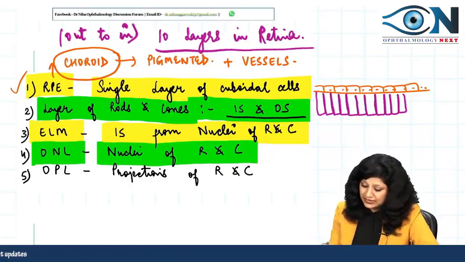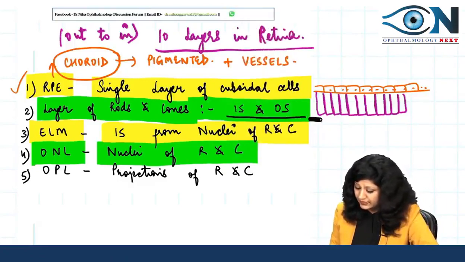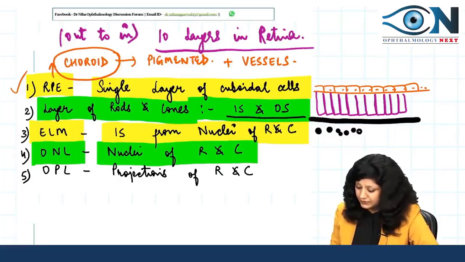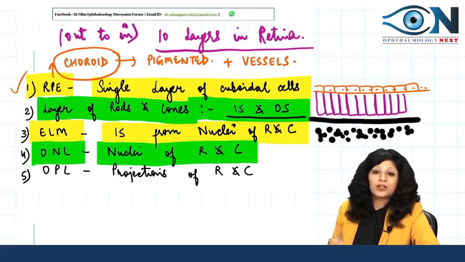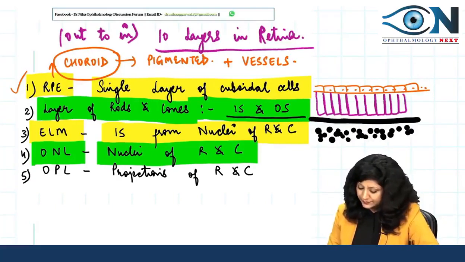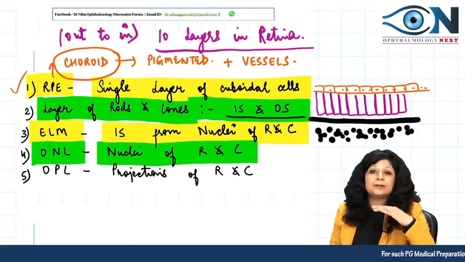So this is the darker layer which contains the nuclei of the rods and cones. So one layer will be this one. This is your external limiting membrane, and then we have the nuclei of rods and cones. So something like this kind of a picture you are going to see. Okay, so this is your outer nuclear layer. Then we have the outer plexiform layer.